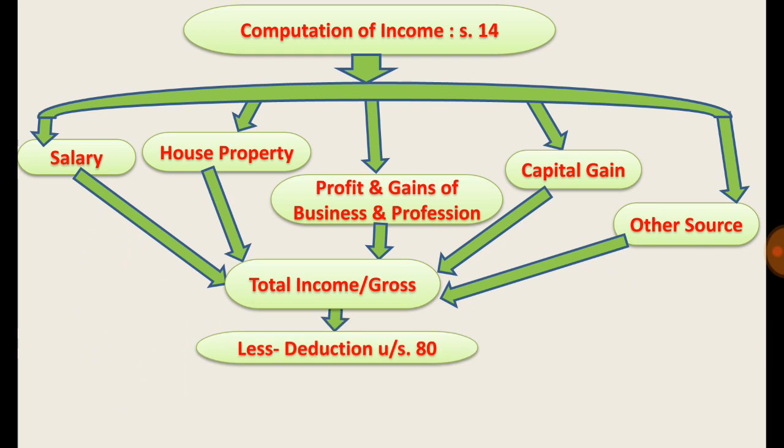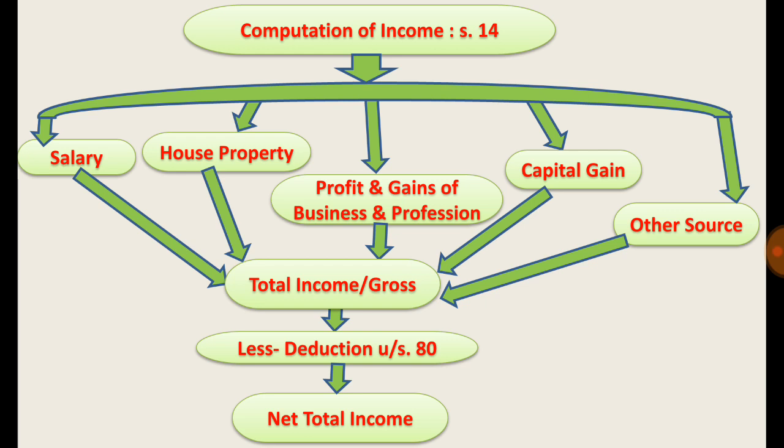Then from that amount, the deductions which are available under section 80 of the Income Tax Act, up to the prescribed limit provided by section 80, will be deducted from the total income, and then what remains will be considered as his net total income, and on that income the tax will be imposed by consideration of the applicable tax slab and applicable tax rates.